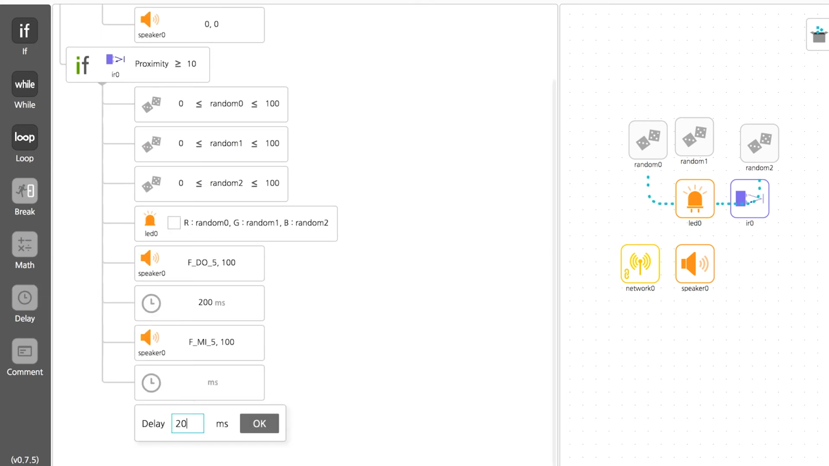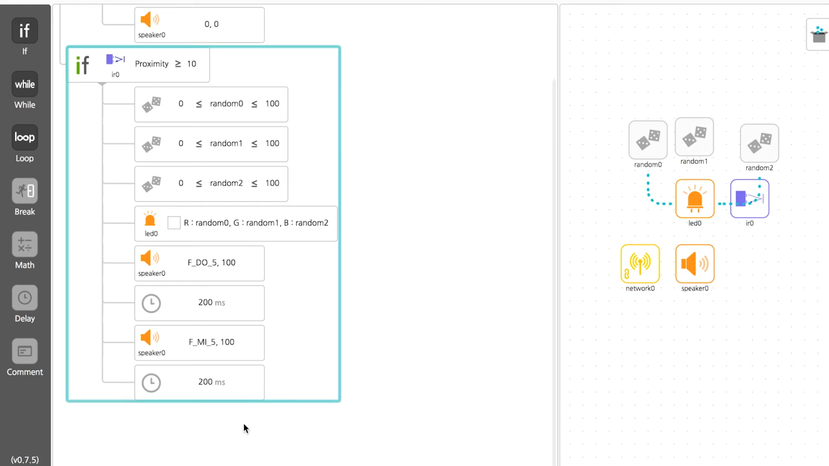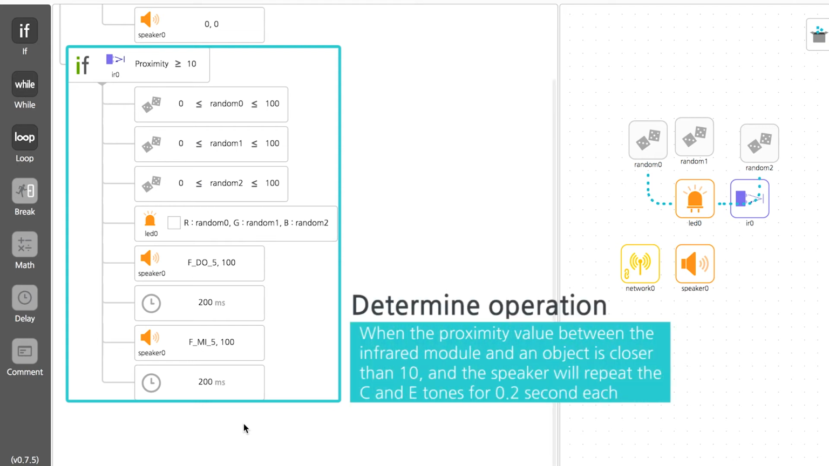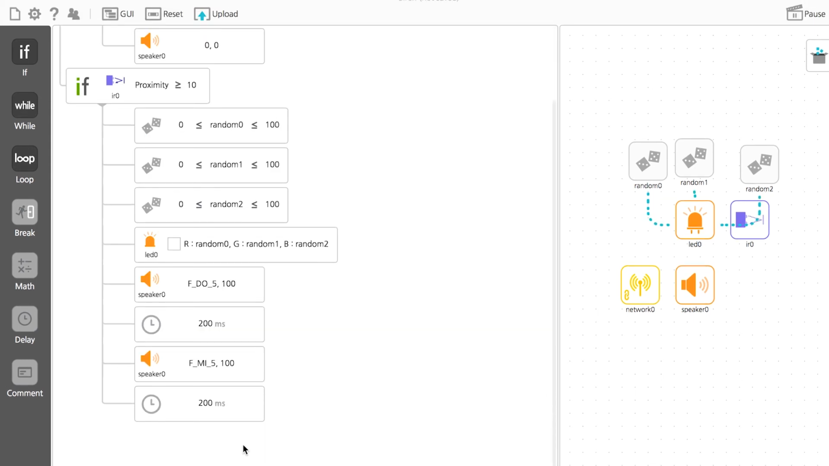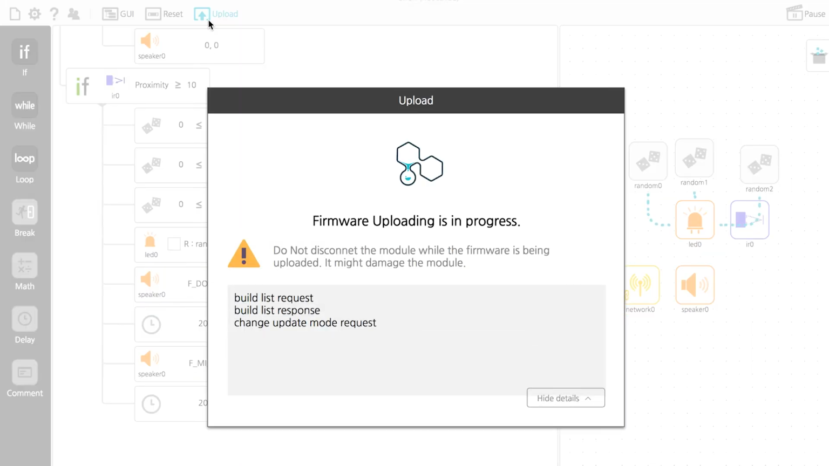Now we have finished writing the codes. The LED of the security alarm siren will turn on with random colors when the proximity value between the infrared module and an object is closer than 10. And the speaker will repeat the C and E tones for 0.2 seconds each. Upload all the codes to Modi.